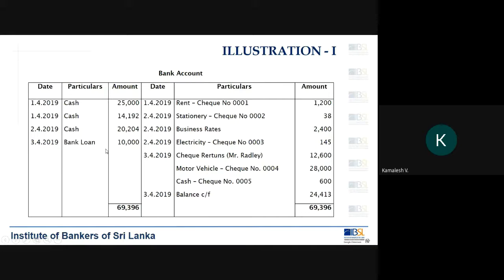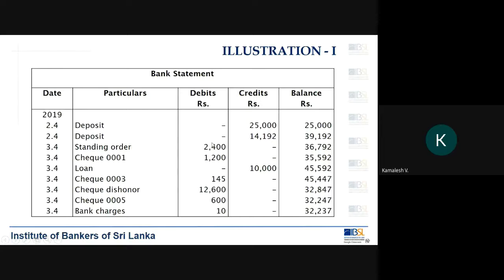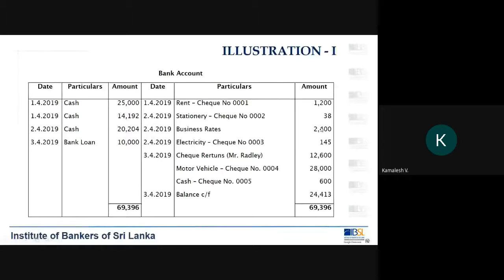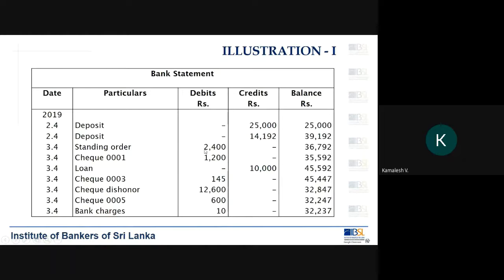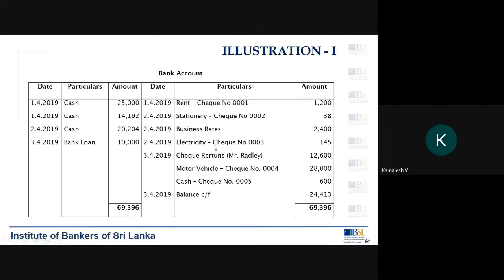We assume that for the business rates to be paid to the municipal council, you would have given a standing order to the bank: every year at this time, deduct 2,400 from my bank account and pay it to the municipal council. So this 2,400 can be marked against this, right? So this is marked, this is marked.